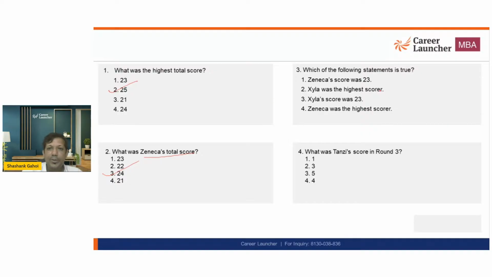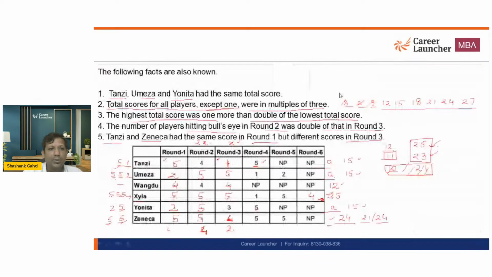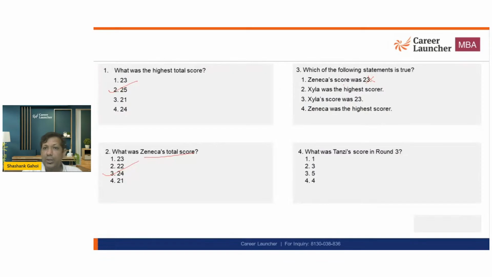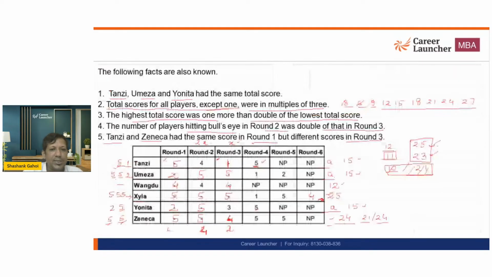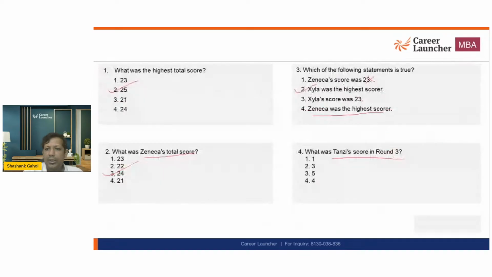Which of the following statements is true? Z's score is 23. ये तो गलत है, हम already निकाल चुके हैं. X was the highest scorer. Second statement is true. So I got the answer. X is the highest scorer. Z was the highest scorer. That's false. What is the T's score in round 3? So T's score in round 3 was 1. And again, I won't say that's a very difficult problem, but it can be solved easily. So got all the answers.